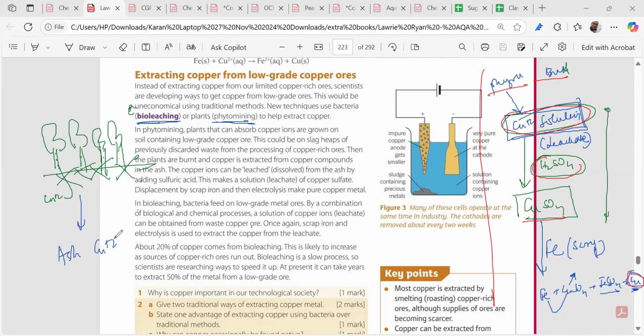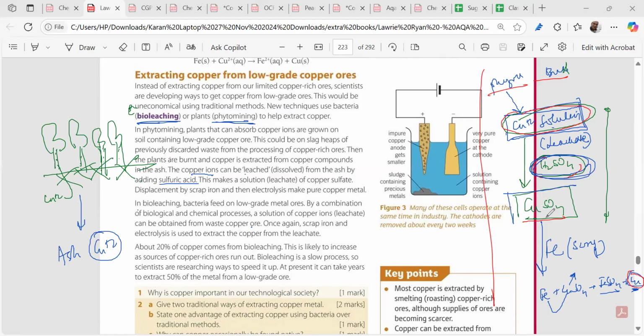The copper ions are there in the ash. What do we do? We take the copper ion ash and we dissolve it in H2SO4. Is it clear? So the copper ions are taken from the ash and dissolved in sulfuric acid. See, this stage we read. The copper ion solution is dissolved in H2SO4. Clear, everybody? This process is the same.